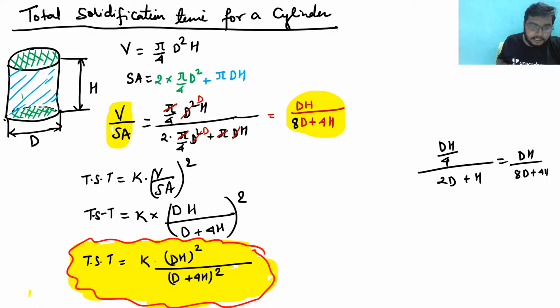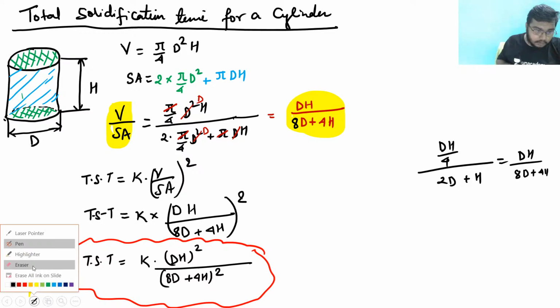So 8d plus 4h, just substitute these things. 8d plus 4h would be there, and from here this would be 8d plus 4h. Okay, now it's clear.